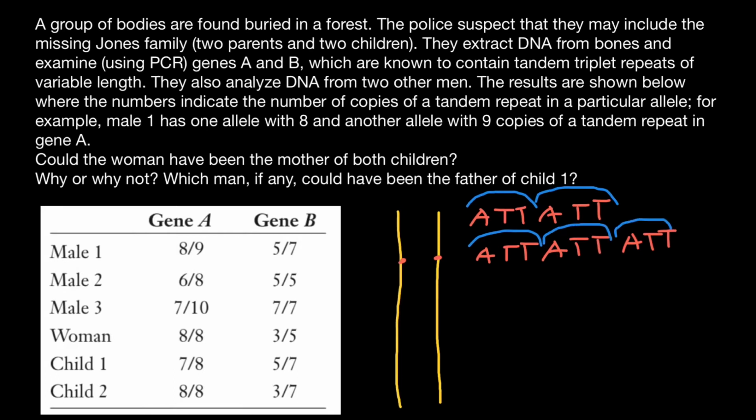Let's say we inherit 2 repeats in this locus from our mother side and 3 repeats on the homologous chromosome, which we inherited from our father side.